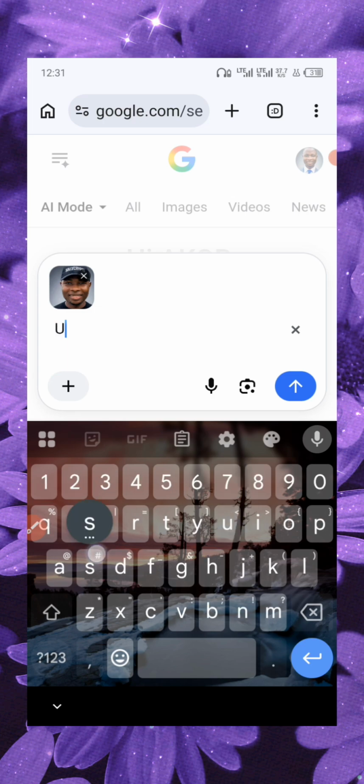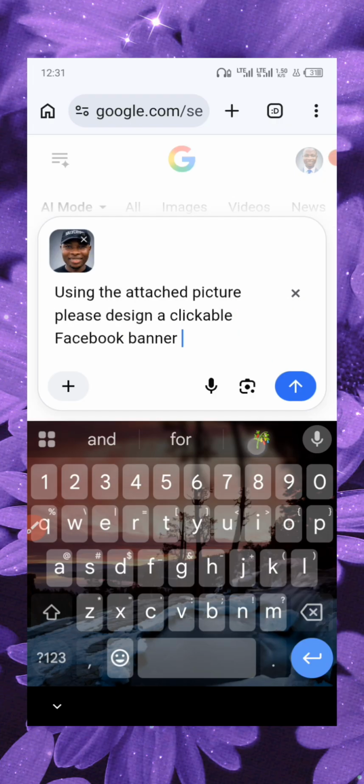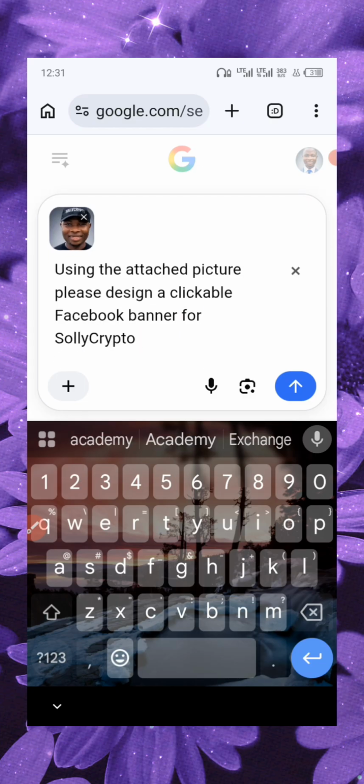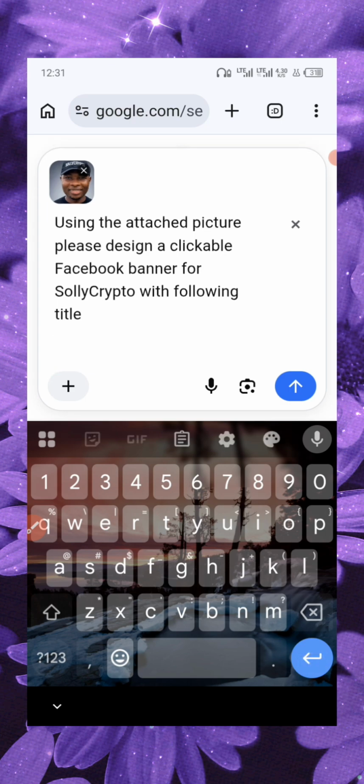I'll now type: using the attached picture, please design a clickable... if anybody passes, the person should be able to look at it like, this is really glaring. Okay, let me just say Facebook banner, for SollyCrypto, with the following title. Then you now drop the title. Let's say the title is: information is the new currency.